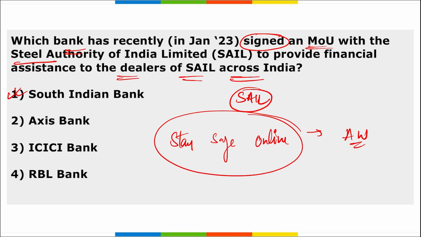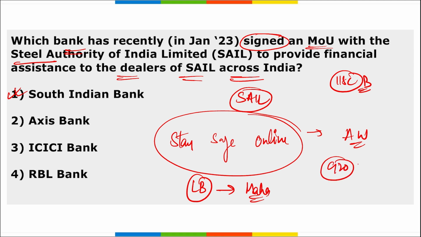Alright, next if I ask you which became the first state in India to pass the Lokayukta Bill? Lokayukta Bill was passed by which state, or the question can be asked which is the first state to pass this Lokayukta Bill? It is your Maharashtra. Then next is G20 Science Group Working Groups Secretariat. So remember IISc Bangalore will be the G20 Science Group Working Secretariat, and we know for G20 India is having the presidency for this year, that is from 1st of December 2022 to 30th of November 2023, and here the theme will be Vasudhaiva Kutumbakam.